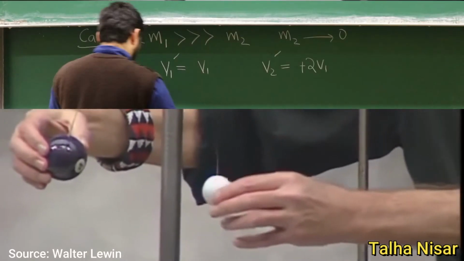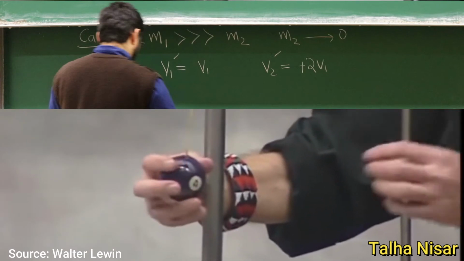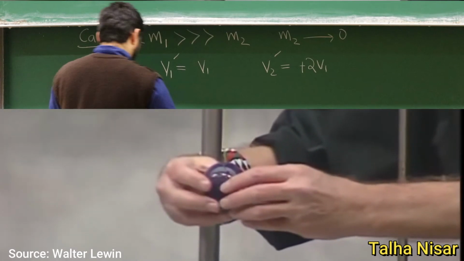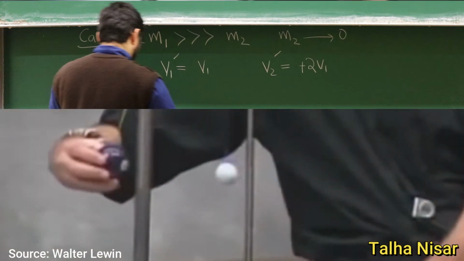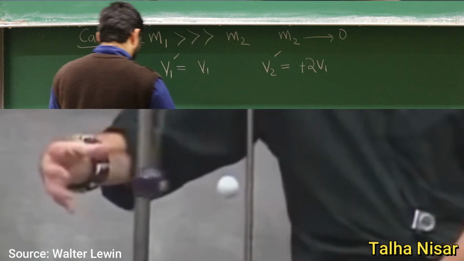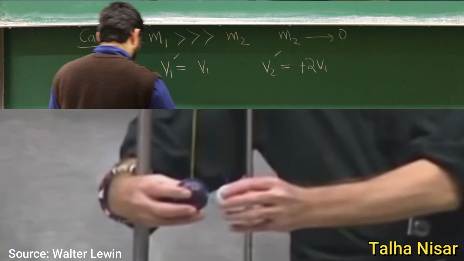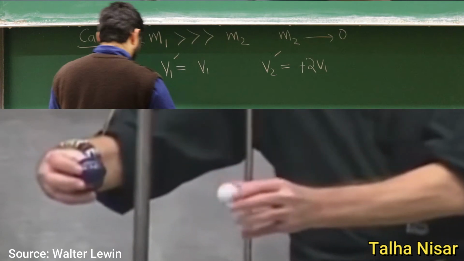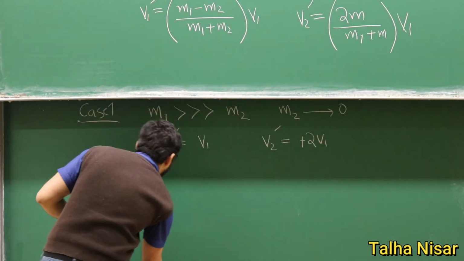So here we have the example of the first case where the mass m1 is much larger than m2, and when m1 hits m2, the velocity of m1 is not affected. Just look at it, and the velocity of m2 is much higher than m1, which is like 2 times the velocity v1 we just calculated.